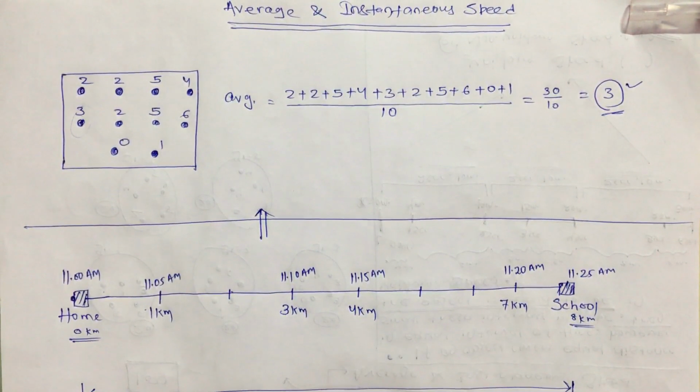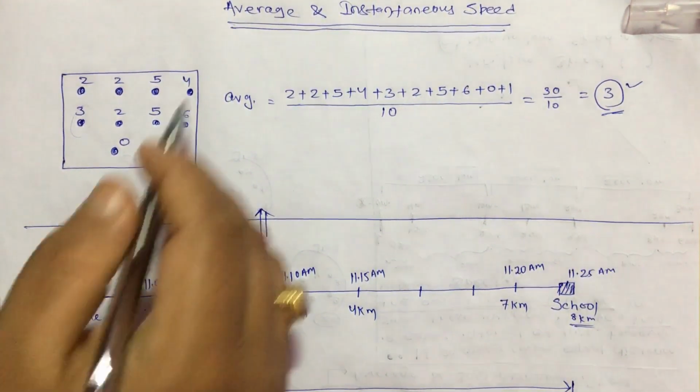Similarly, in your exams a student may get 33%, a student may get 95%, but there is a class average. How to find that? Add all the percentages and divide by the number of students, and you will get the average percentage. Like that we can calculate average.